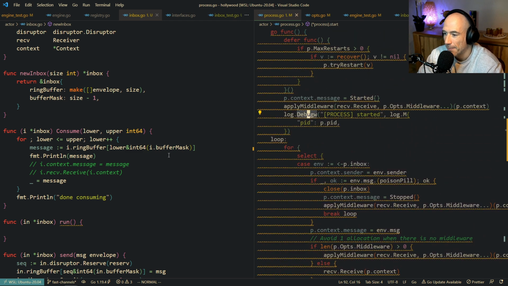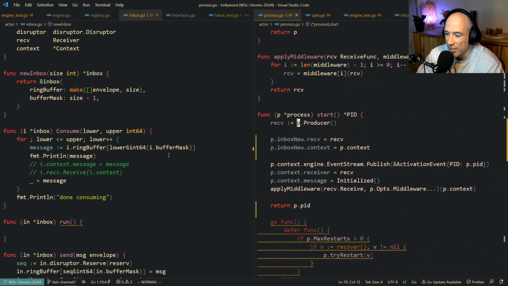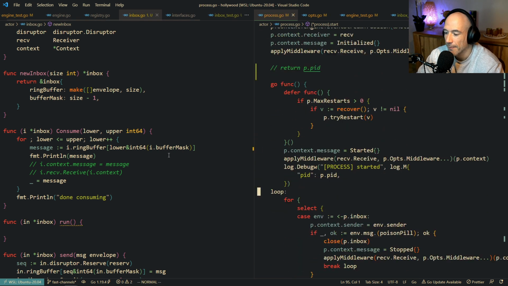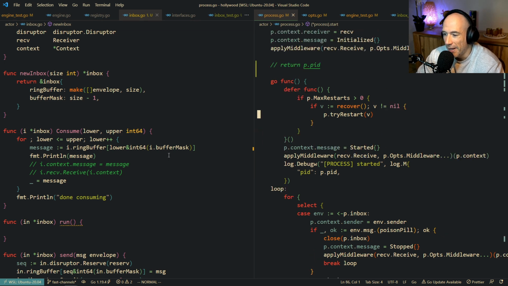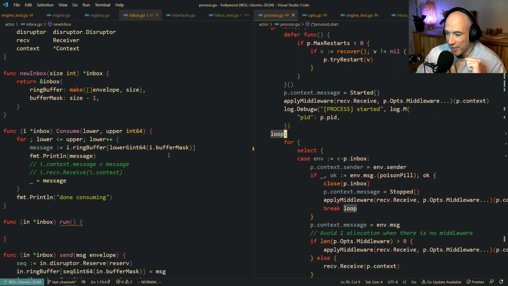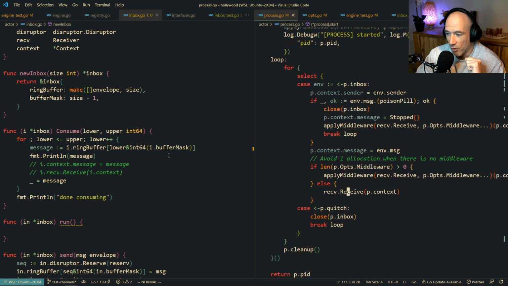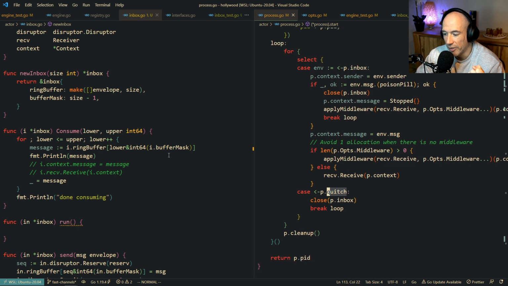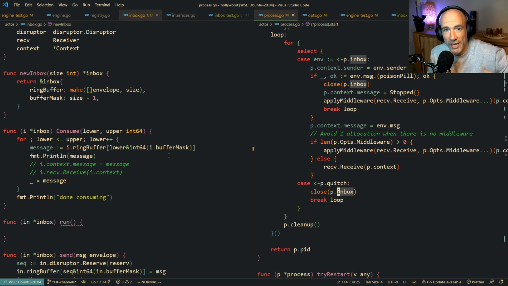Because look at this function. This is process start, right? And if I comment this in or out, whatever you want to say, we have this big loop, which is going to recover if our process is panicking. We're going to recover, supervisor will restart that stuff. Then we have this loop, which is basically our main loop, which will do a for select on the channel, and if we need to quit, we're going to close the channel and all that stuff, break the loop, clean everything up and call it a day.